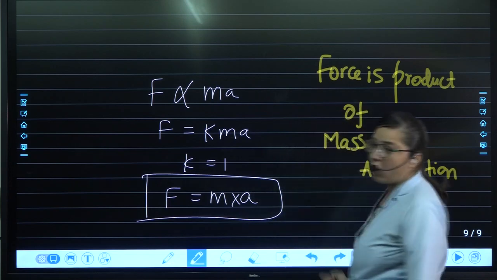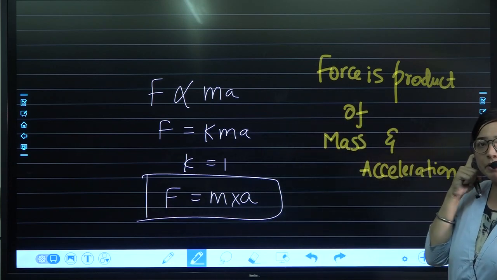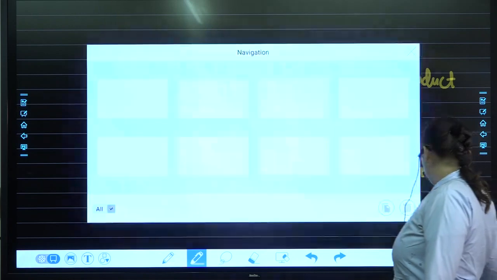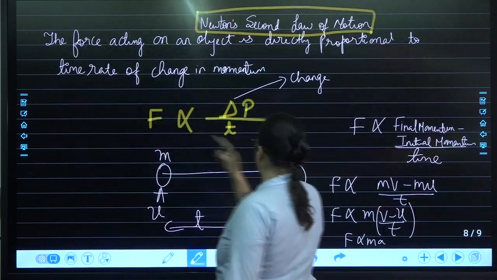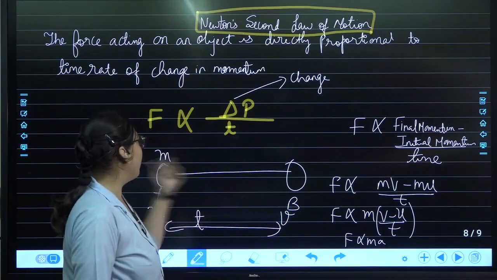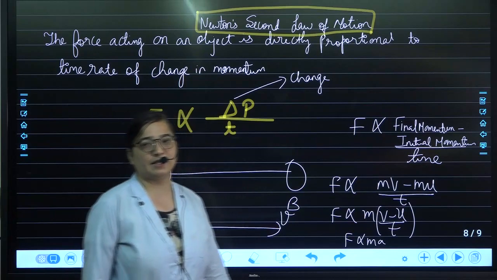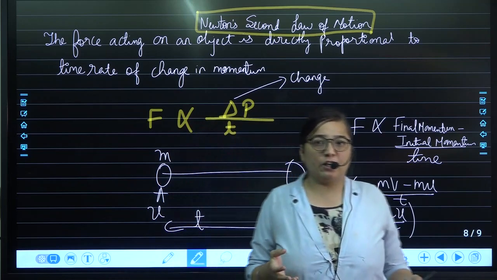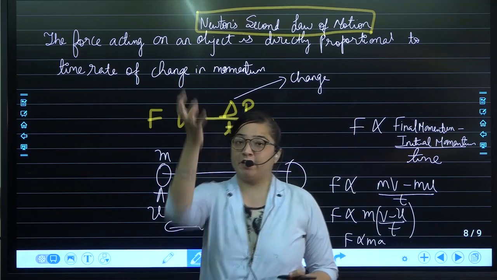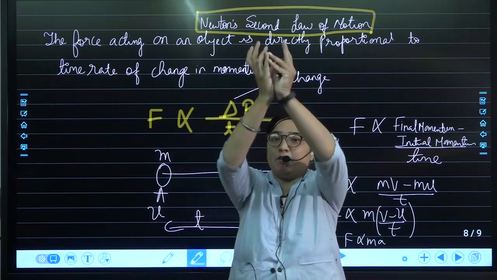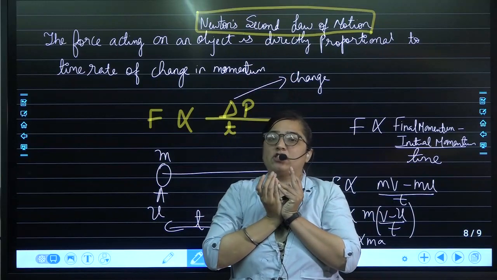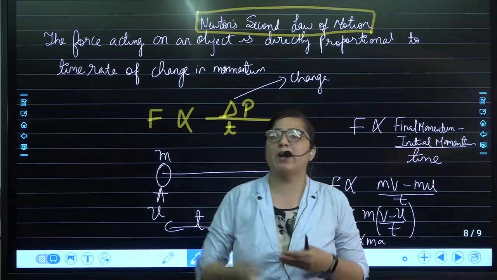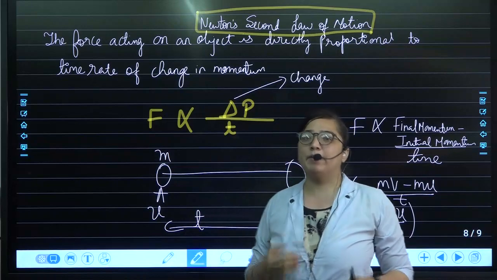Okay, ये बहुत ही इंपॉर्टेंट कॉन्सेप्ट है जो आपको अपने ब्रेन में बिठा के ही रखना है. Coming to this particular fact, less the time more will be the force, more the time lesser will be the force. Whenever a fielder is catching the ball, at that time they are taking more time to catch the ball. Why? They are increasing the time so that on their hands the force will be less.